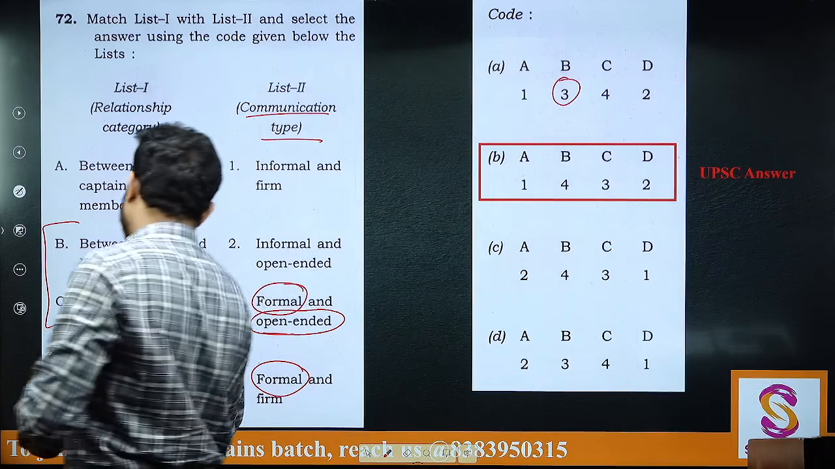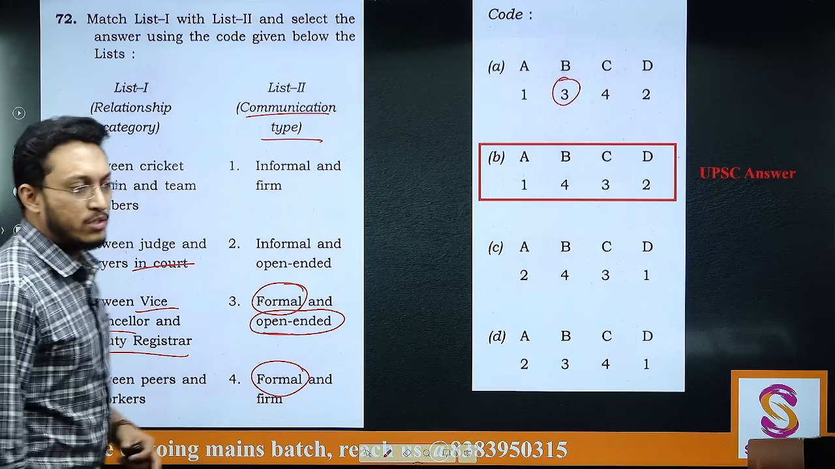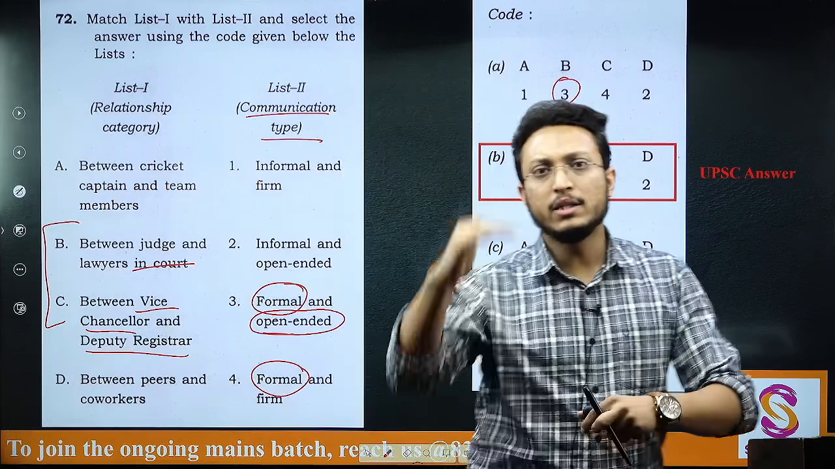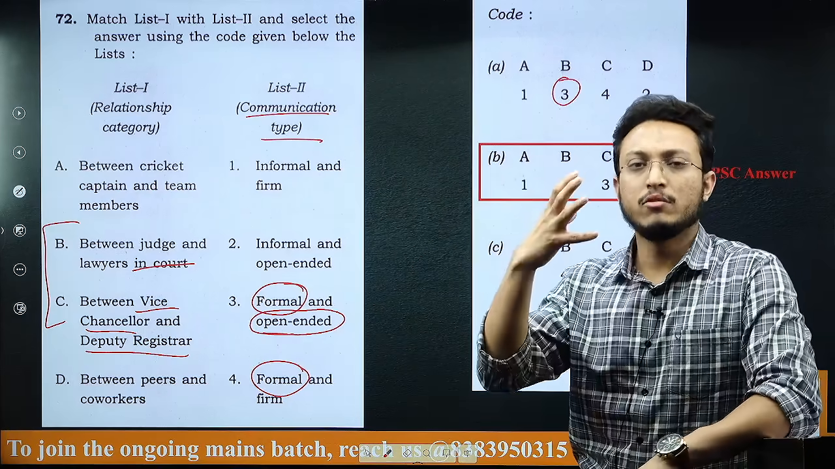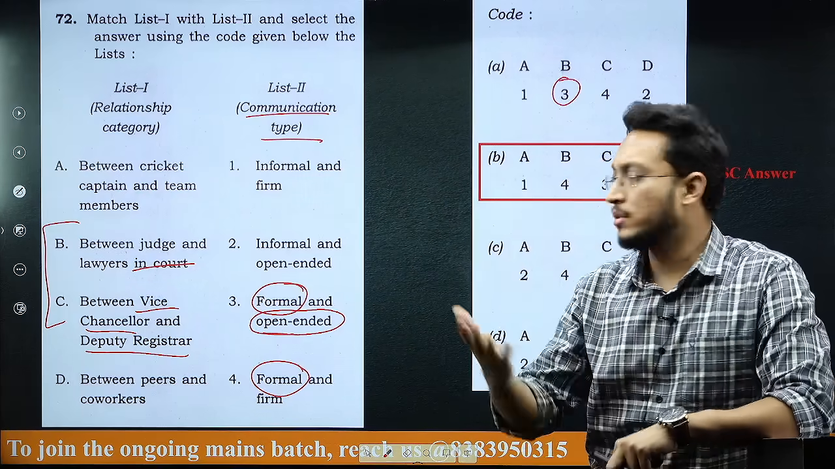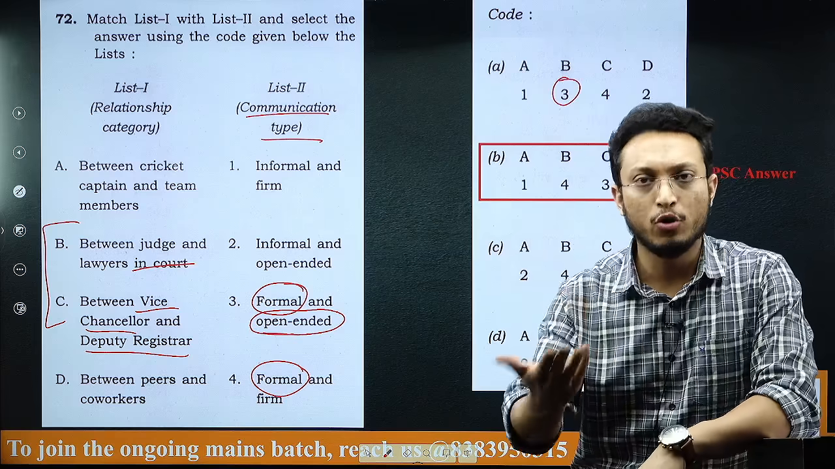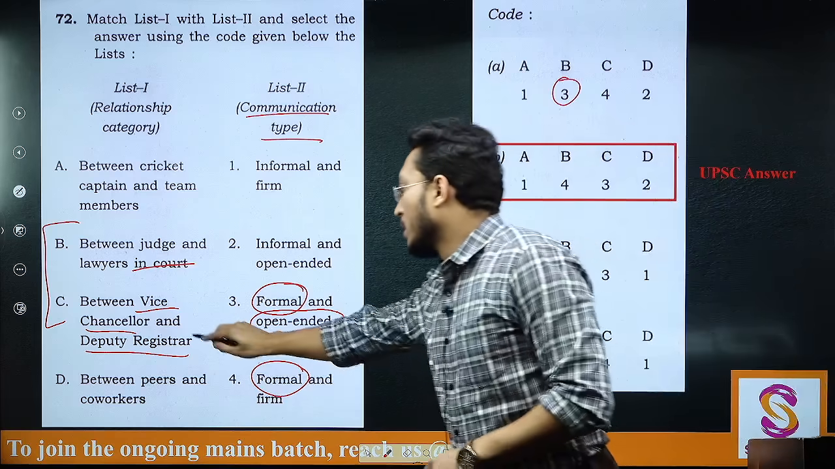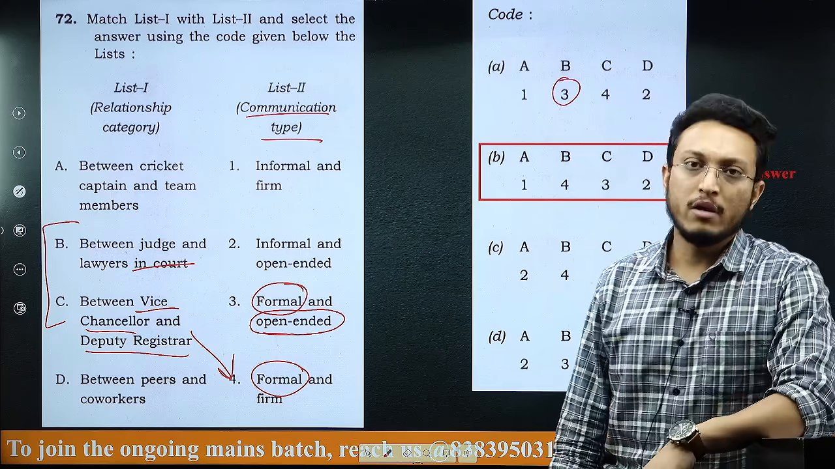And for C, which is between vice chancellor and deputy registrar, normally it is the hierarchy that has to be maintained. So it is the vice chancellor that passes on the orders and it is the deputy registrar that follows the order. So it seems to me to be formal and firm.